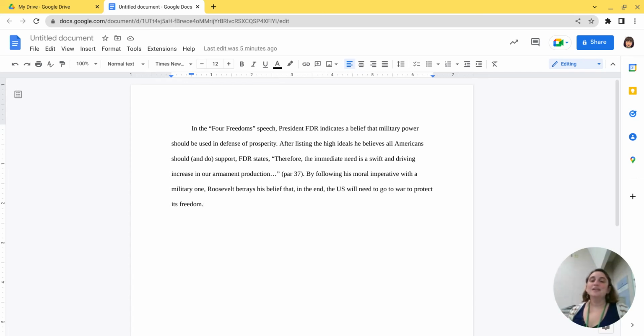Hey class, so I'm going to talk you through a TIQA paragraph. The format that you'll notice in the Google Classroom, instead of just calling it a TIQA paragraph, I've generally called it a TIQATIQA paragraph, and that's because this format is repeatable.